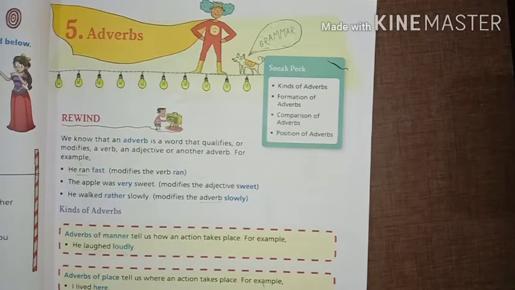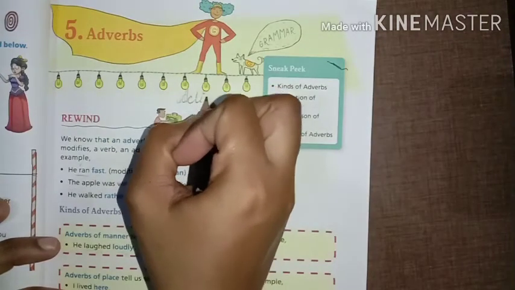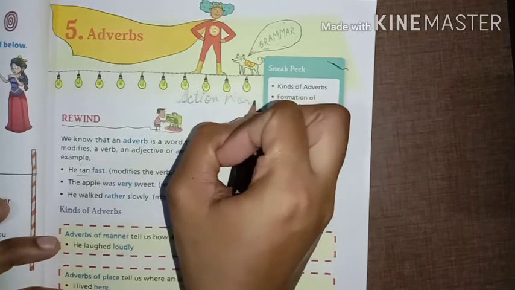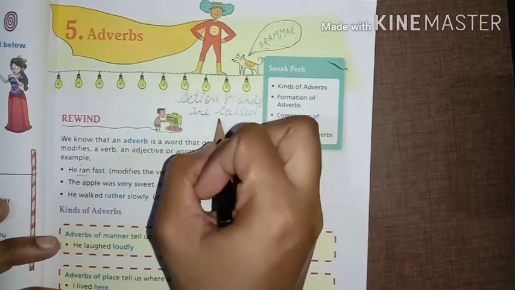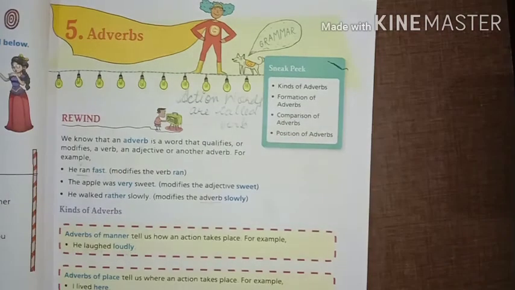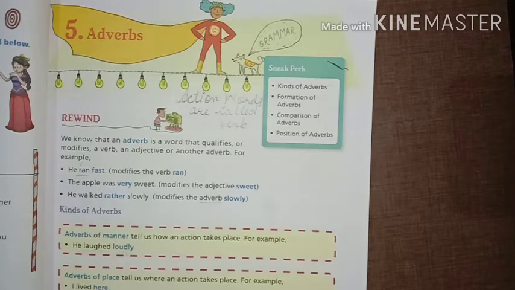What is adverb? Before learning the adverb, let's do a quick revision of verb. What is verb, beta? All action words are called verb. Whatever the action we do, all are called verb. Actions like eat, sleep, bath, cook, play, write, read. All these words are included as action words and these action words are called verb. Now we will learn about what is adverb.